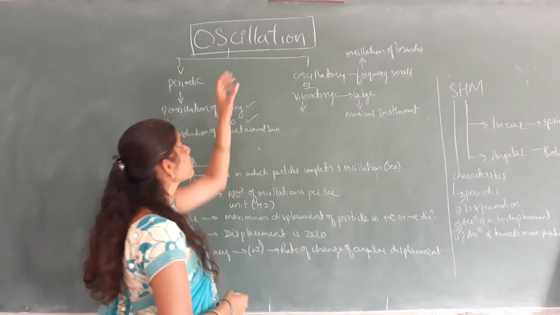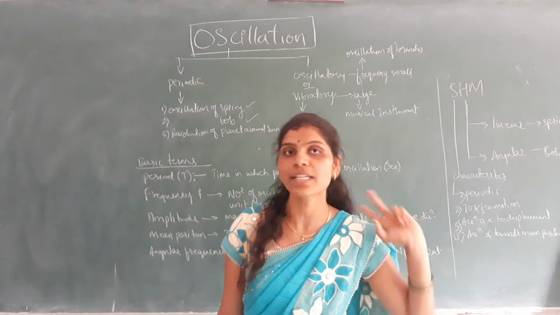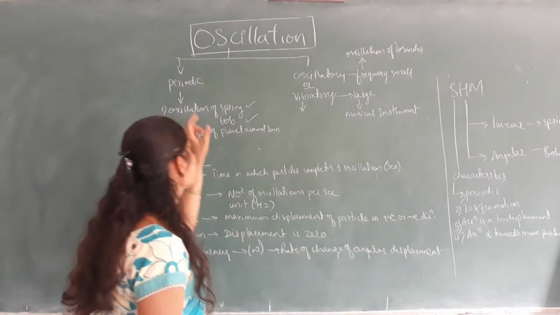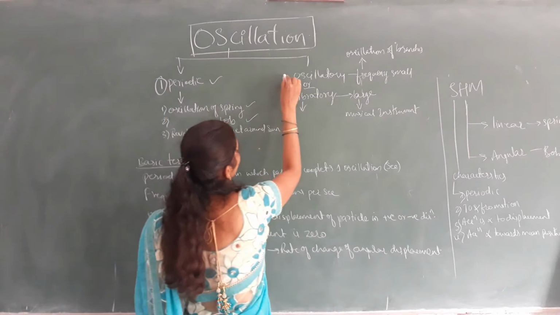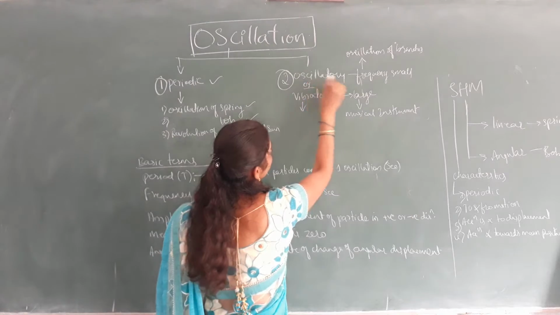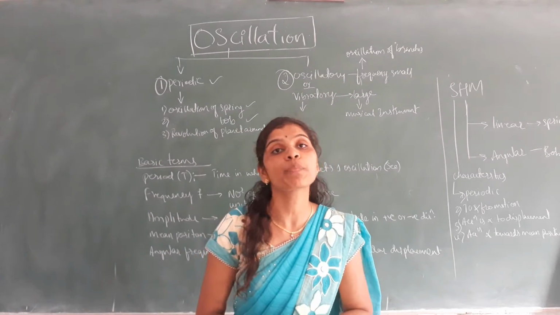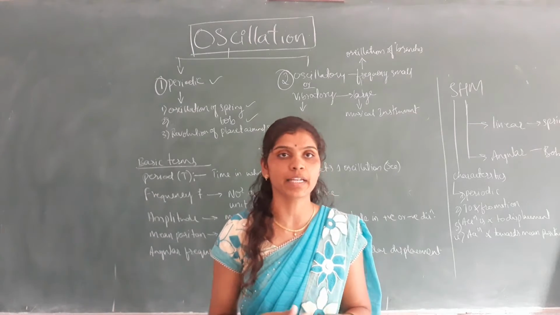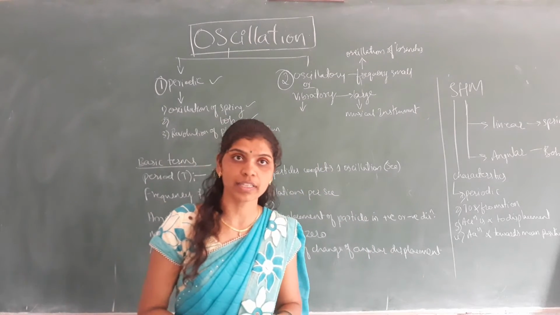So mainly in this chapter we are going to study two kinds of motion. One is periodic motion and the second one is oscillatory motion. Now we shall see what is the meaning of periodic motion and oscillatory motion. When do we call it oscillatory, and when do we call it periodic, let us see.